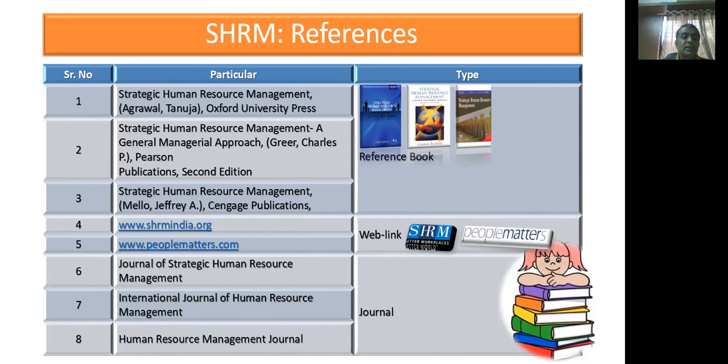And the SPPU or the affiliating university suggests Journal of Strategic Human Resource Management, International Journal of Human Resource Management, and Human Resource Management Journal as reference material to accomplish this course.